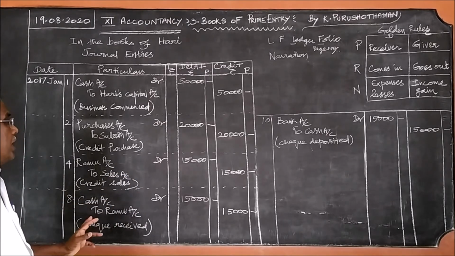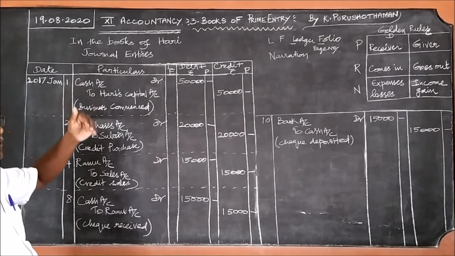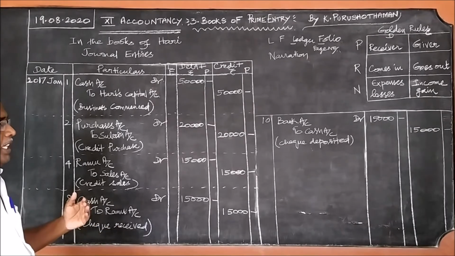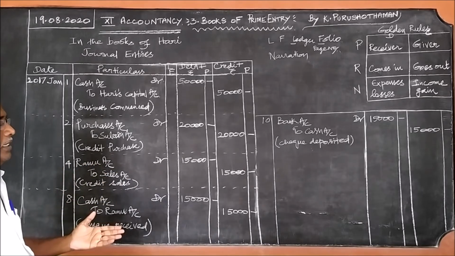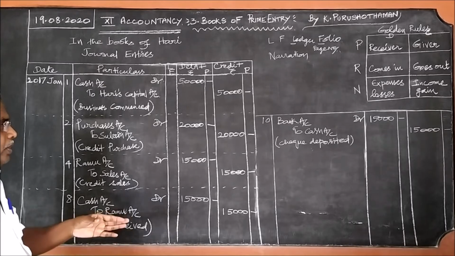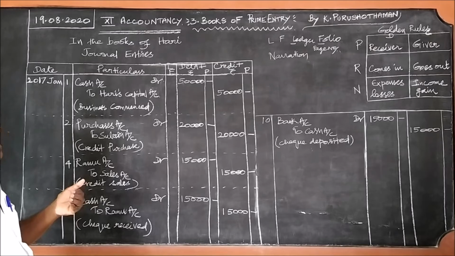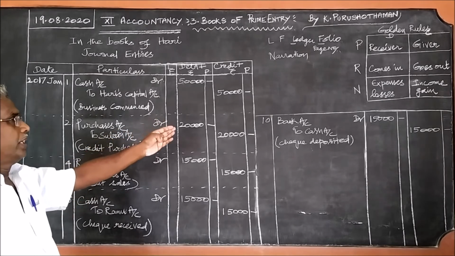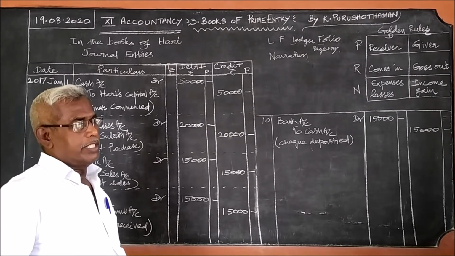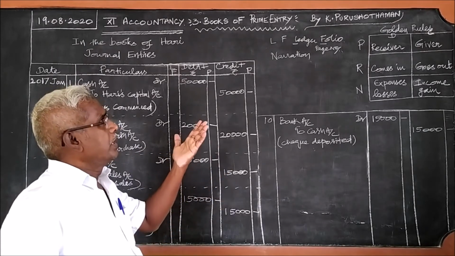Now, the same check, the next day or after 1 or 2 days, is deposited with the bank, because it should not be kept idle. It should be deposited in the bank. It should be given to the bank. Then only it will become cash. So, who is the receiver? Debit the receiver. Bank is the receiver of the check, therefore bank account debtor. Then, what about the credit? Credit the giver, cash goes out.